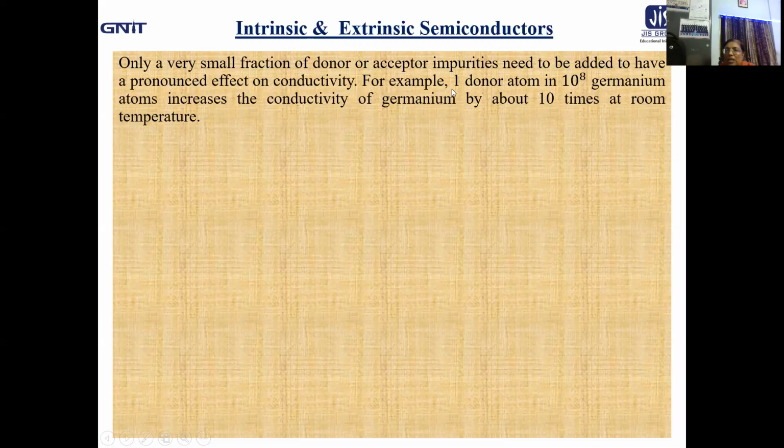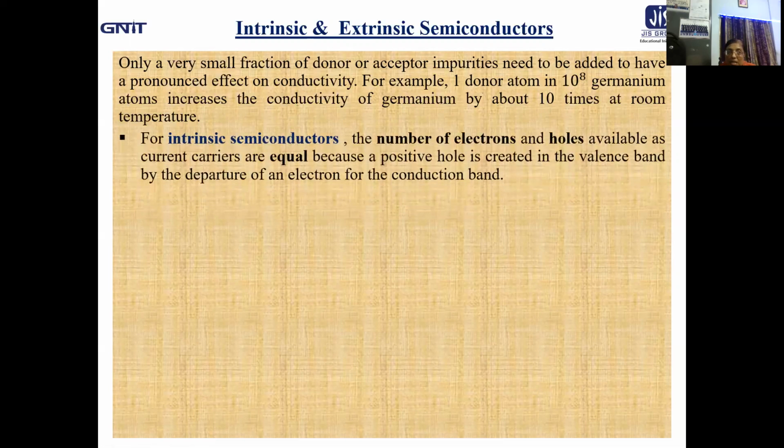It is found that only one donor atom in 10 to the power 8 germanium or silicon atoms can increase the conductivity of germanium by about 10 times at room temperature. So, one donor in 10 to the power 8 germanium atoms increases the conductivity of germanium by about 10 times at room temperature.